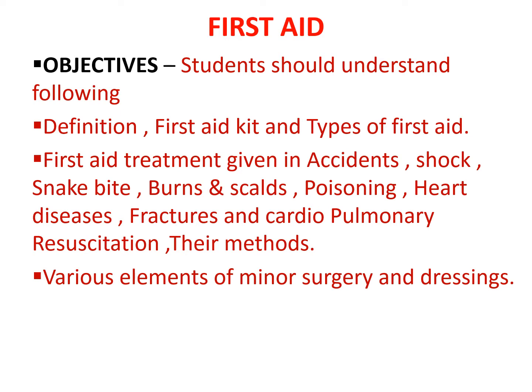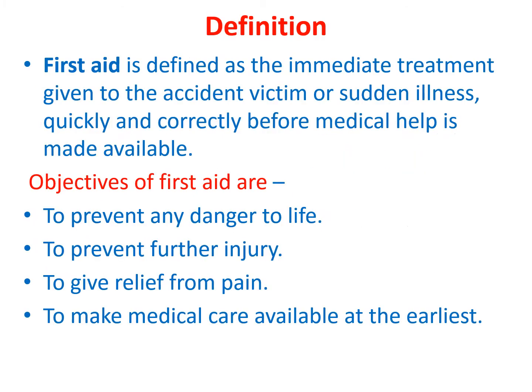Also, the student should know about various elements of minor surgery as well as dressings.